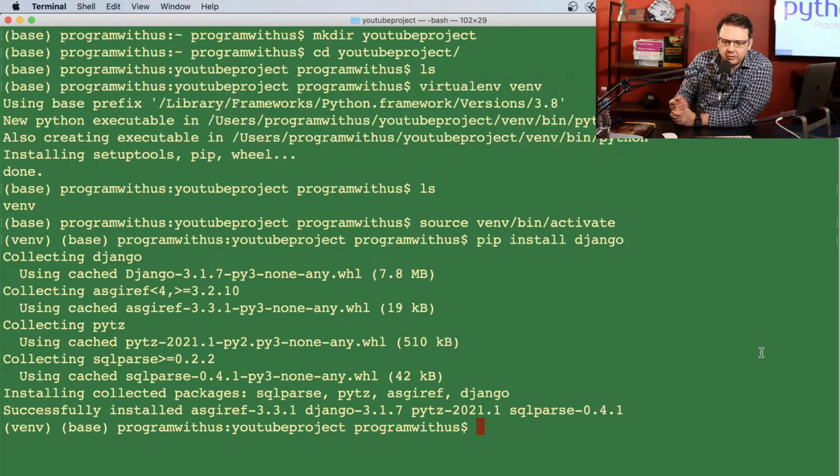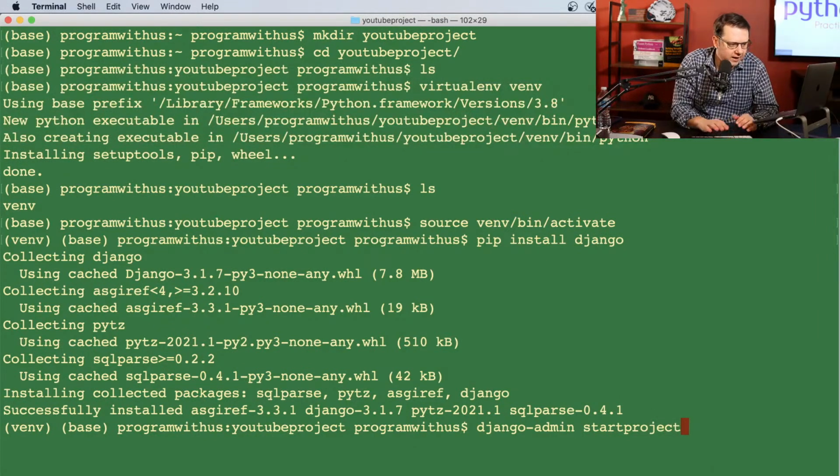And we will create a small app where we could have a database of all subscribers of this channel. And again, when I'm saying all, I cannot put everybody in there, but we're going to give it a try. Okay, so now how do we start the project? So the command is django-admin, and then you need to type startproject, and then you need to come up with some kind of name for your project.